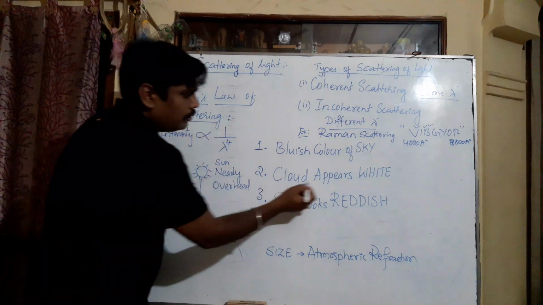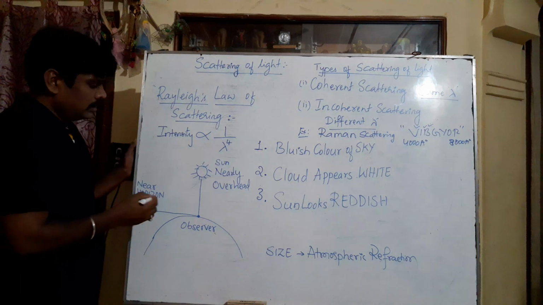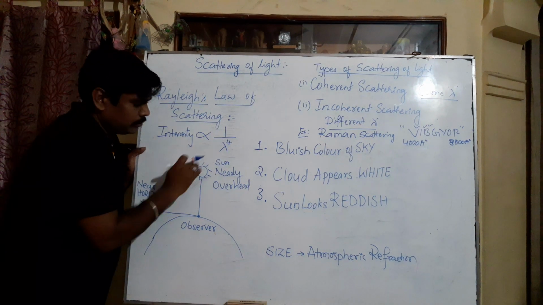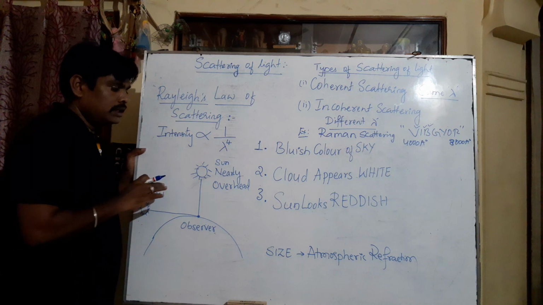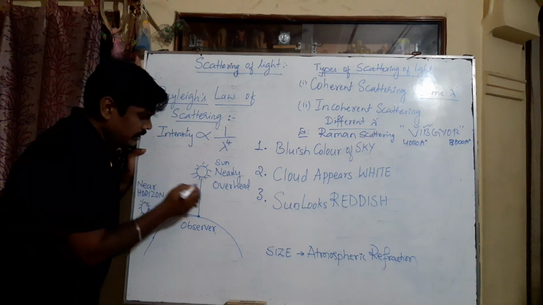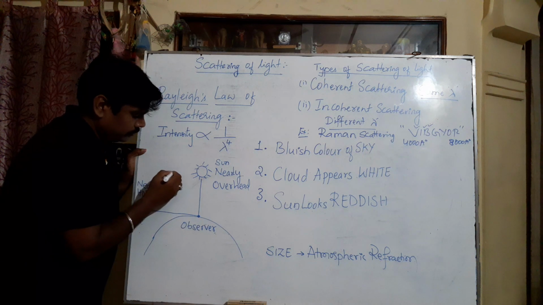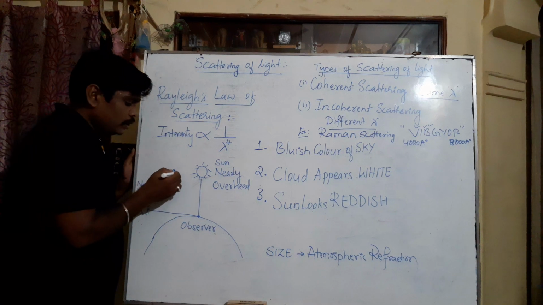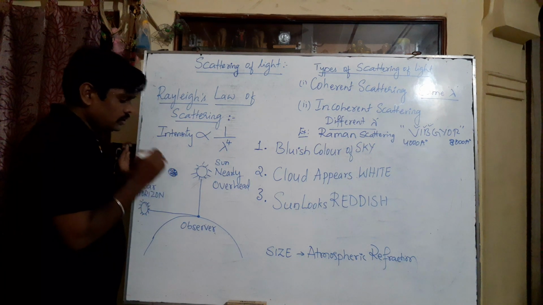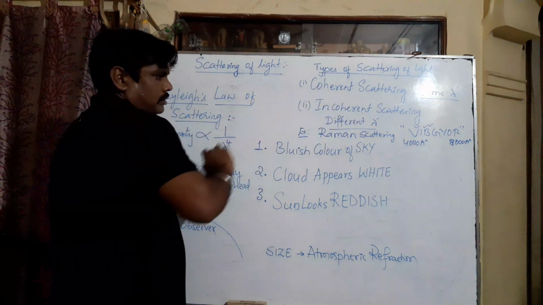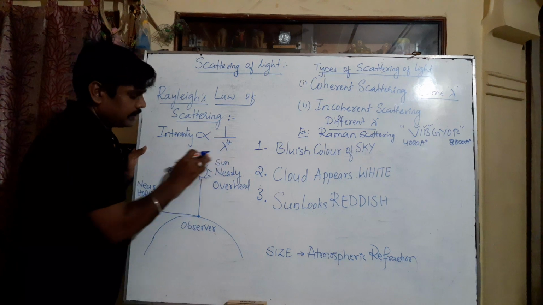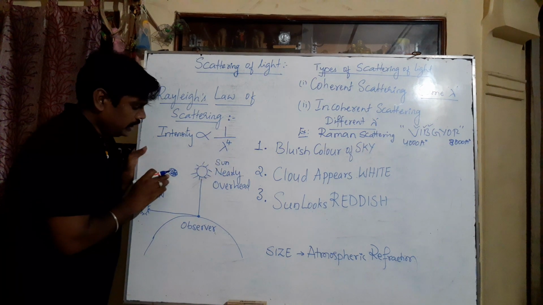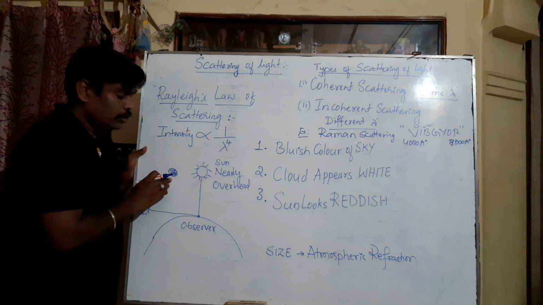Next one, why the cloud appears white. In the sky, the atmospheric gas molecules, such as oxygen and nitrogen, have a size smaller than the wavelength of light used. When clouds form in the atmosphere, water molecules form. The size of the water molecules is almost the same as the wavelength of light used. Now what happens? All the light scatters equally, I mean the intensity of scattering remains the same for all the colors.